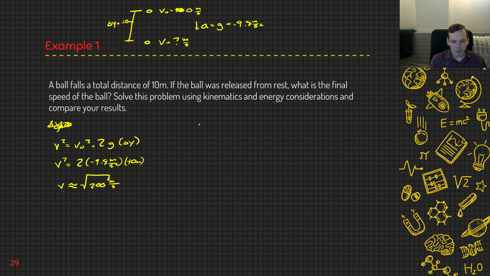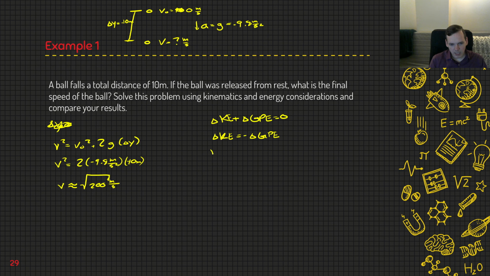Let's do the same thing with energy. This is a closed system because we're not thinking about losing energy to air friction. We're not thinking about something pushing or pulling it. So my total change in kinetic energy plus my total change in gravitational potential energy have to equal 0 because it's a closed system. So delta KE is equal to negative delta GPE.